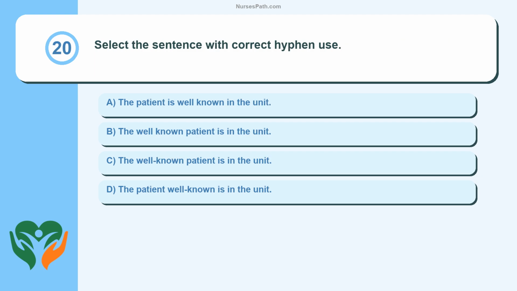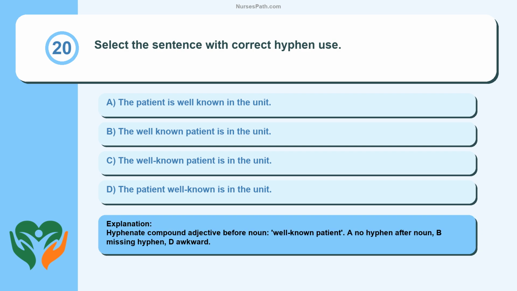Question 20. Select the sentence with correct hyphen use. The patient is well known in the unit. The well-known patient is in the unit. The patient well-known is in the unit. Hyphenate compound adjective before noun, well-known patient. A no hyphen after noun, B missing hyphen, D awkward.